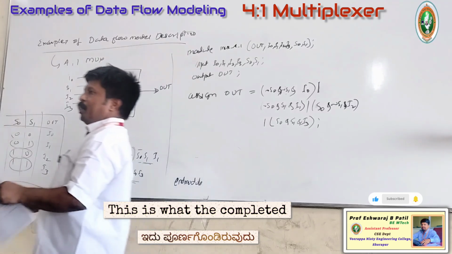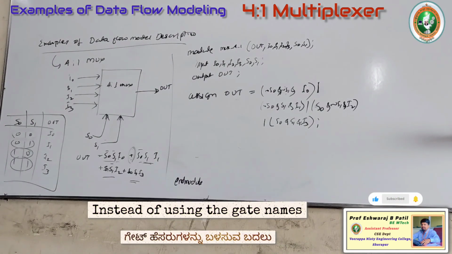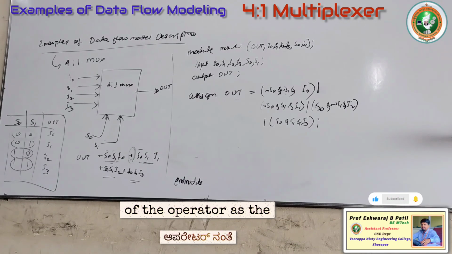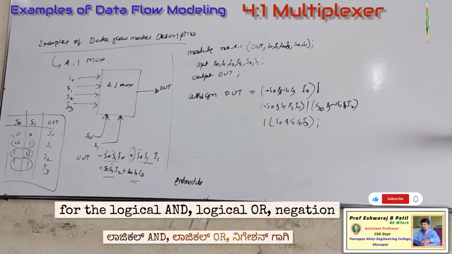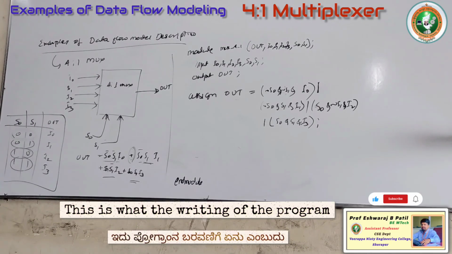This is completed. We are not using any gate names and all. Instead of using the gate names, those are written with the help of operators, for logical AND, logical OR, negation, NOT gate and all. Okay, this was the writing of the program.